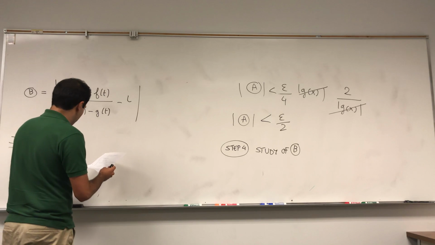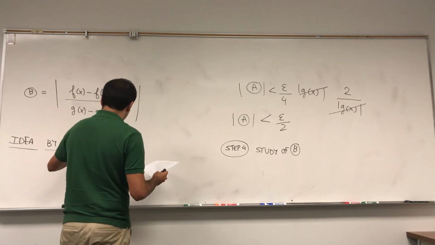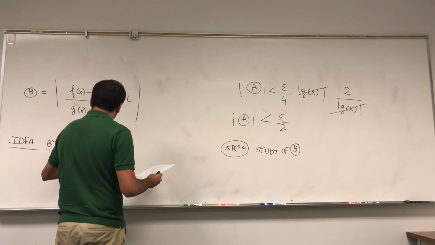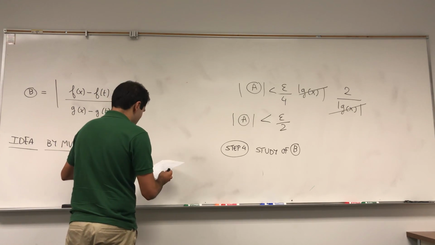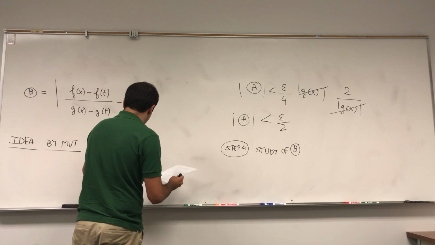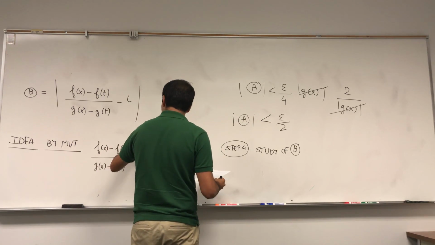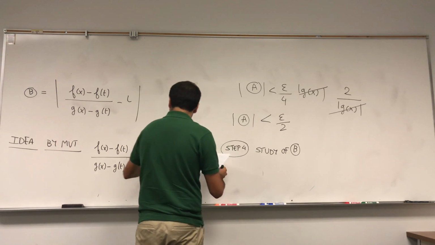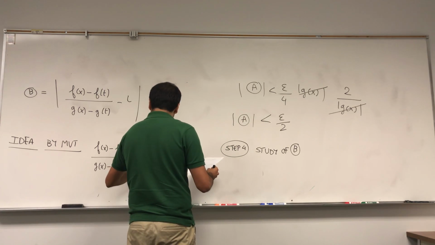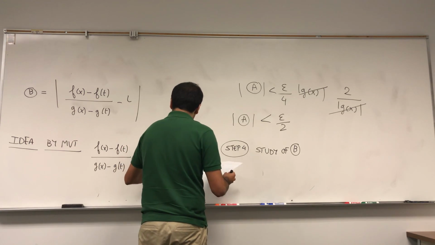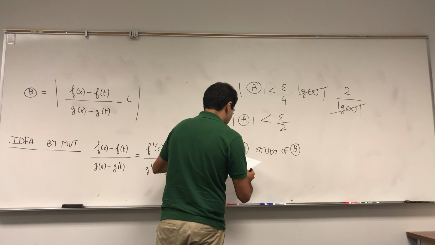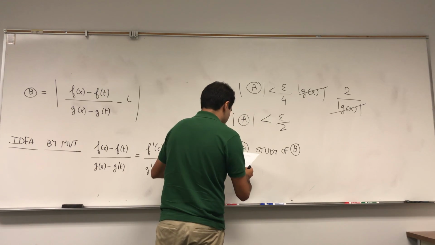So by the mean value theorem, this term over this term minus g of t. Well, the top you can write as f prime of c times x minus t, over g prime, let's say of d, times x minus t. This cancels out, and you're left with f prime of c over g prime of d.